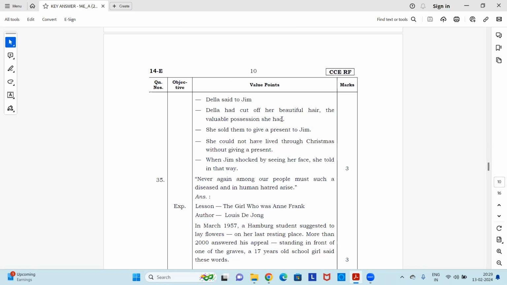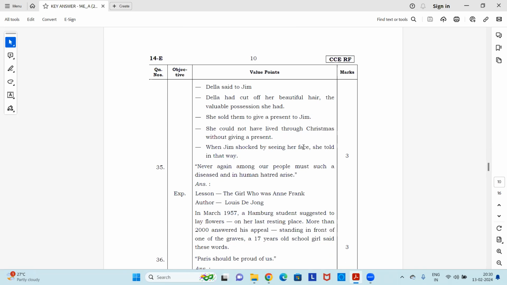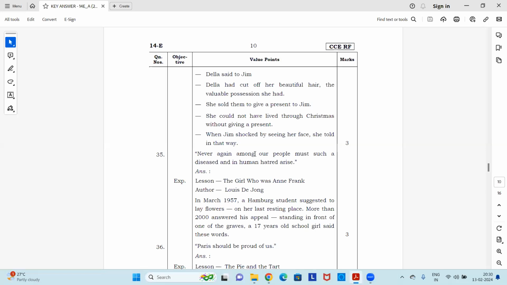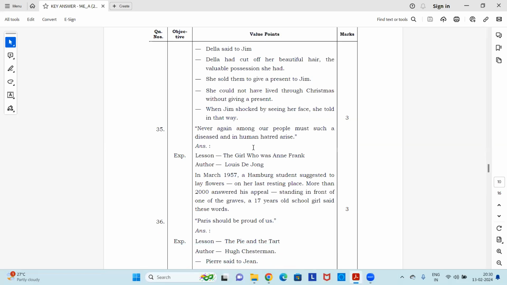Della said to Jim. Della had cut off her beautiful hair, the valuable possession she had. She sold it to give a present to Jim. She could not have lived through Christmas without giving a present to Jim. When Jim was shocked to see her face, she told him in that way. She told this above sentence.